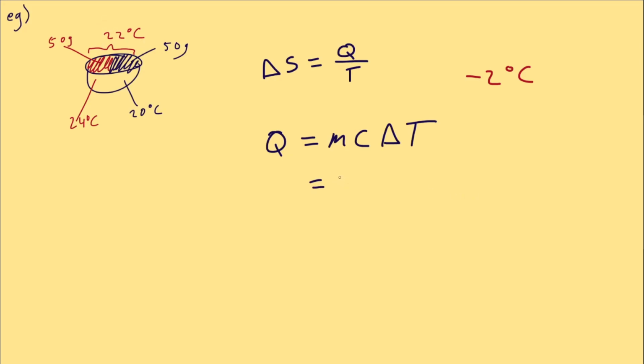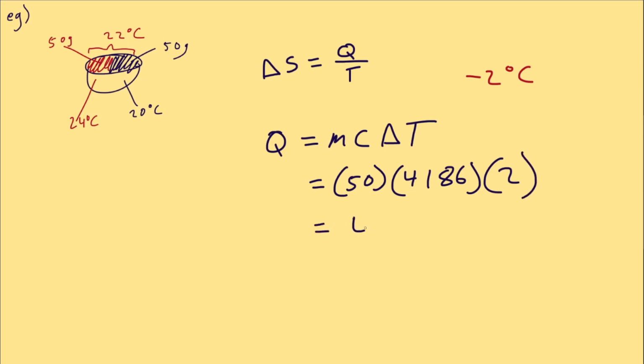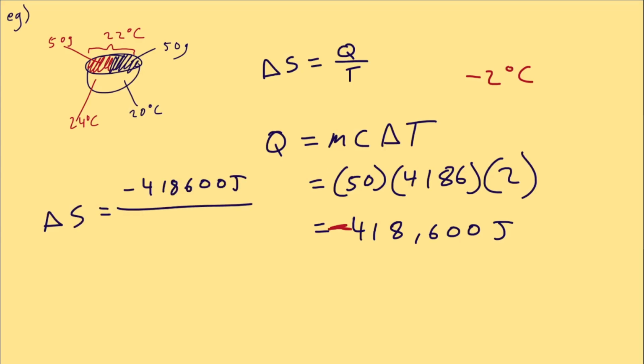This means that we can sub in our values: 50 grams of mass, the specific heat capacity of water is 4186, and the change in temperature was 2. So it's 418,600 joules of energy or heat that was lost. We can plug this into the entropy formula. So negative 418,600 joules. How about the average temperature? Because remember, we're using average temperature now, and it's in Kelvin.